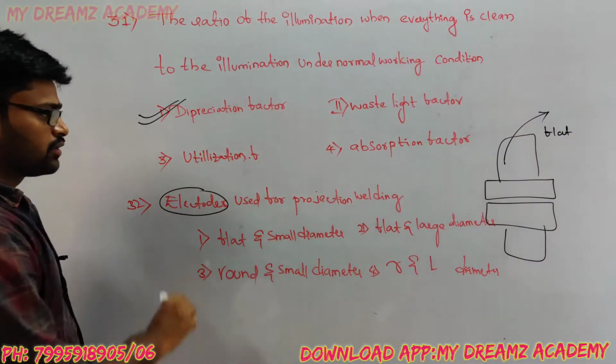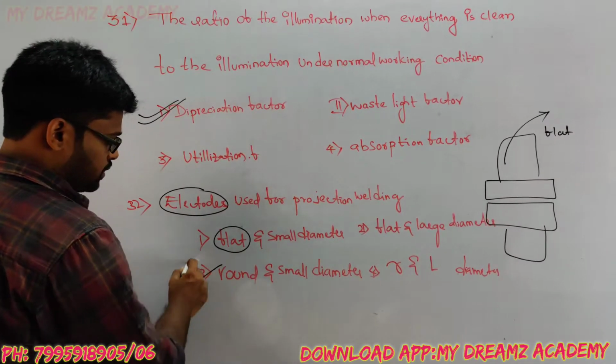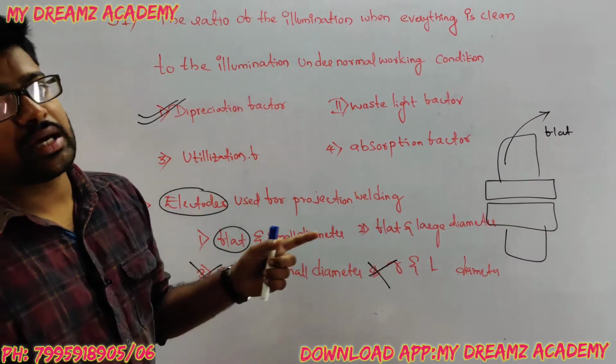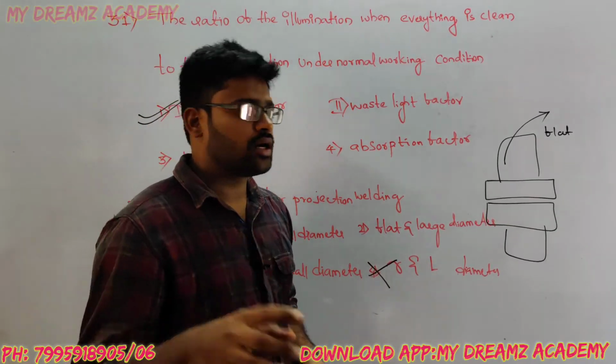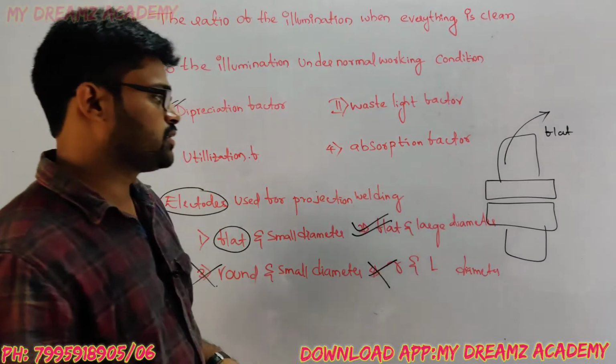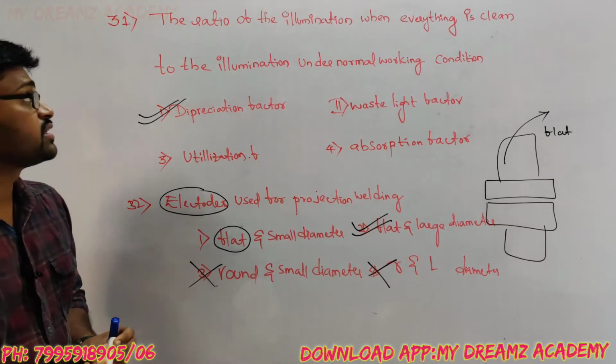So electrodes used in projection welding should be flat, not round, and it should have a large diameter. So option 2 is correct for this question.